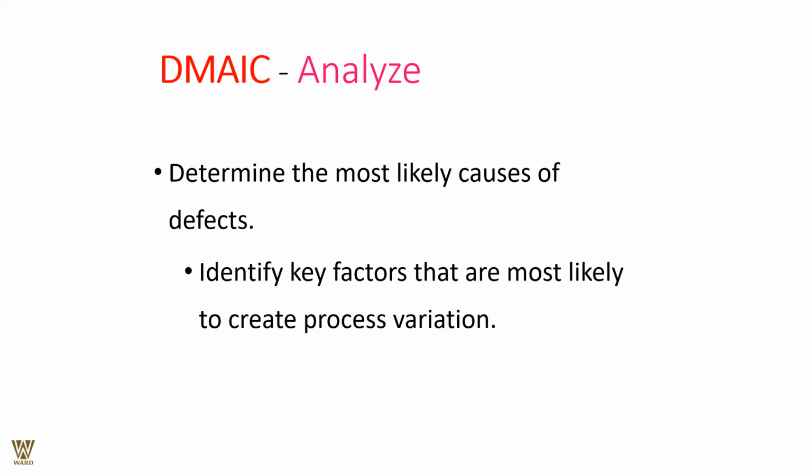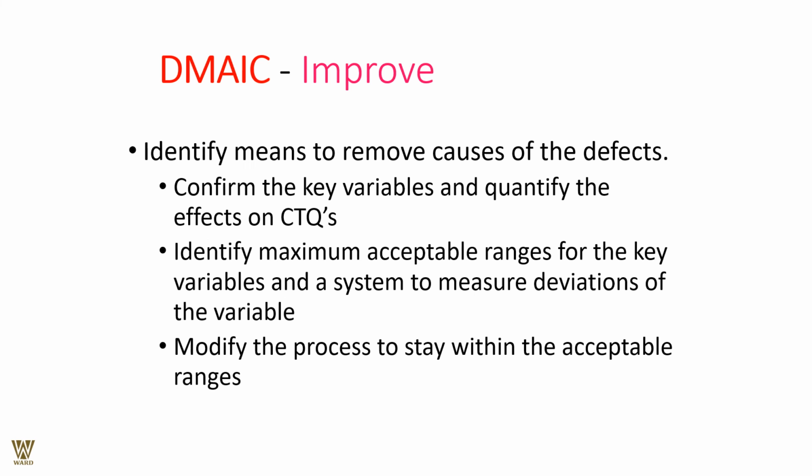We talk about analyzing. Once you have defined the problem and tried to measure that process, now is the time to analyze the likely causes of the defect. What is it that is not working in your favor? Identify the key factors that are most likely to create the process variation, thereby improving upon it. Identify means to remove causes of defect, confirm the key variables, quantify the effect on CTQs, identify the maximum acceptable range for the key variables, and the system to measure the variables, thereby modifying the process to stay within the acceptable ranges on an ongoing basis.